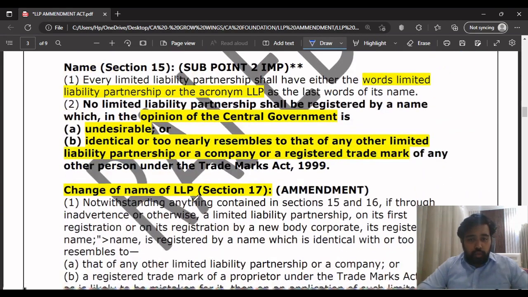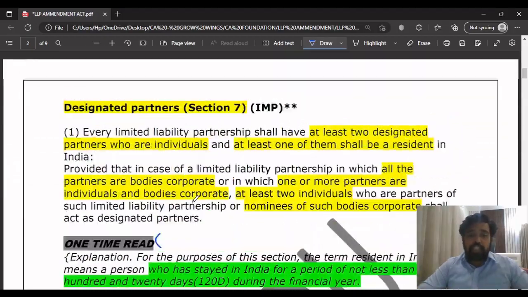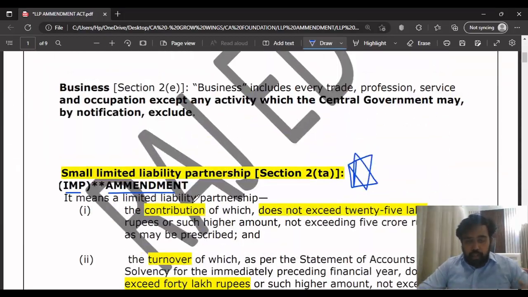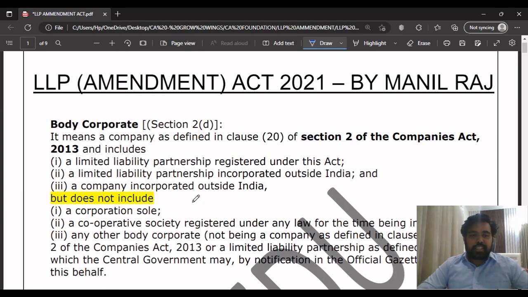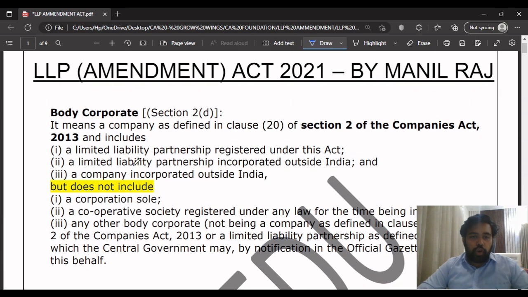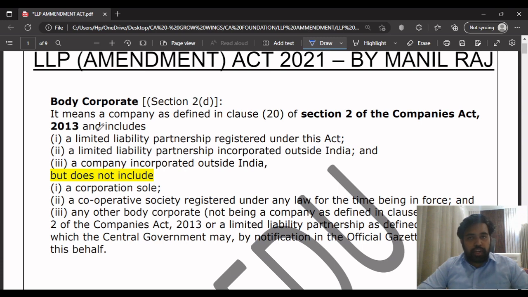Now we will discuss each one of them very fast. So let's get into the discussion of the LLP Amendment Act 2021. Start with the definition: body corporate. In this, the definition is the same as given in your previous ICAI Act, but what they have changed is that instead of the Companies Act 1956, they have written Section 2 of the Companies Act 2013.